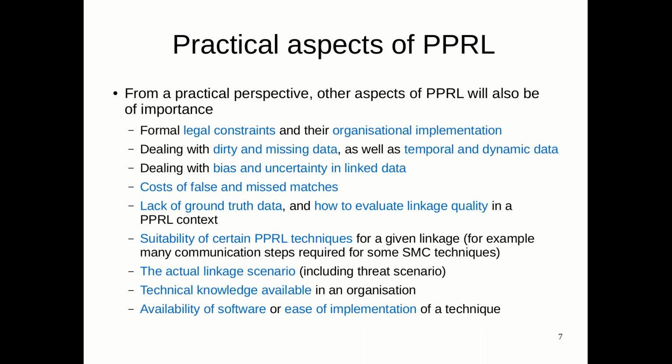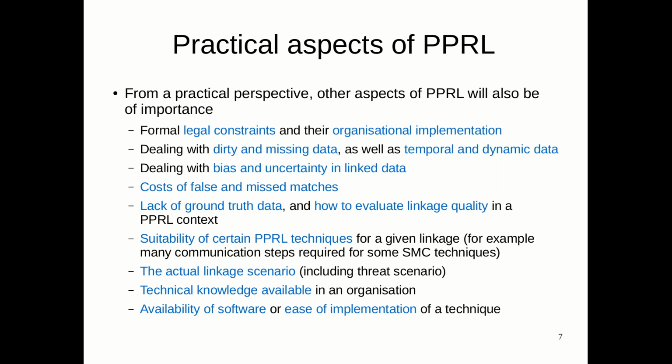Besides these more conceptual aspects of how we evaluate the privacy-preserving linkage project, so privacy, linkage quality and scalability, there's a whole range of practical aspects which have to be considered. They will be important, right? And here we have a list of some of those. There certainly are more. For example, we have to look at the legal constraints and the organizational implementations.